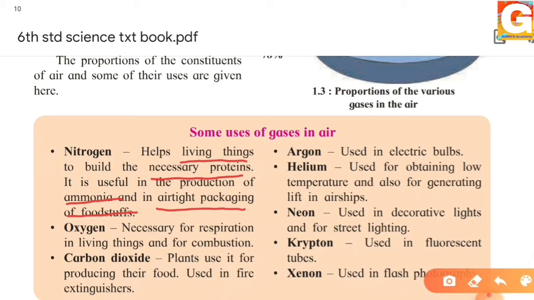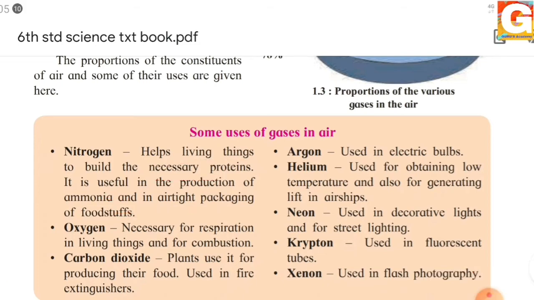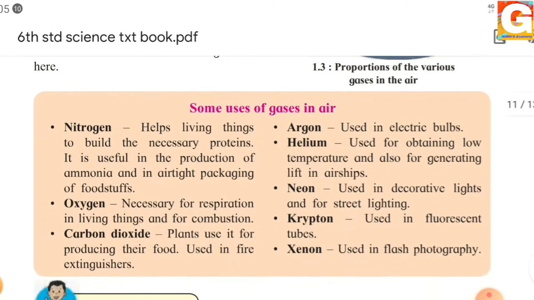Now next is the example of oxygen. You all know oxygen is very important for us to survive. Oxygen is necessary for our respiration, and it is also used for combustion. Here, combustion means burning. During burning, oxygen is very important. You have also seen oxygen used in hospitals, which helps patients to survive.